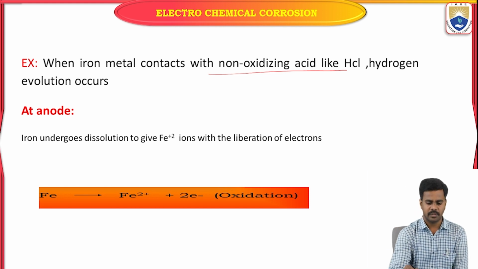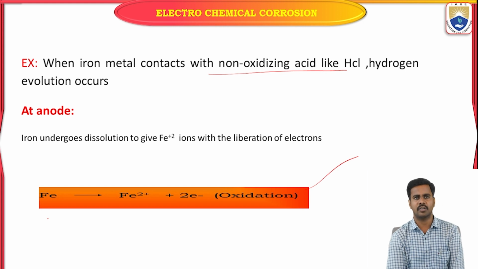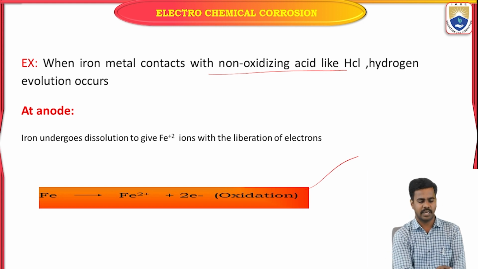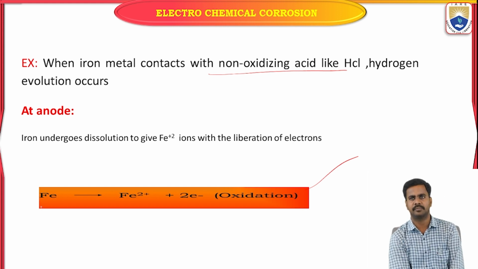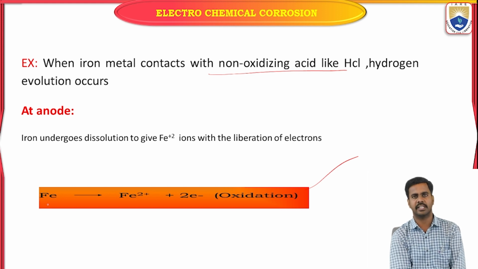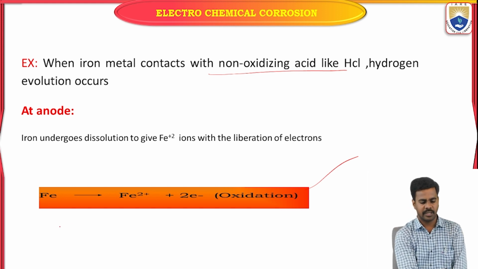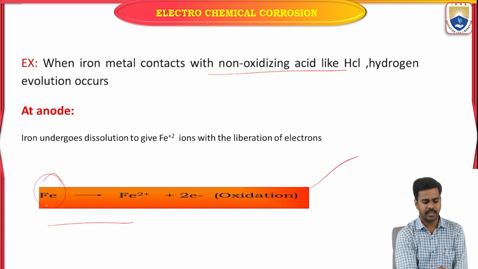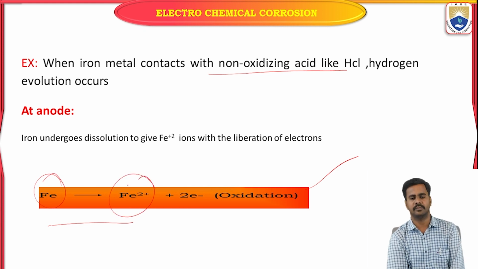At the anode, the same reaction, oxidation, takes place. If you take iron metal, iron undergoes oxidation. Iron converts into Fe2+ ion by the liberation of electrons.